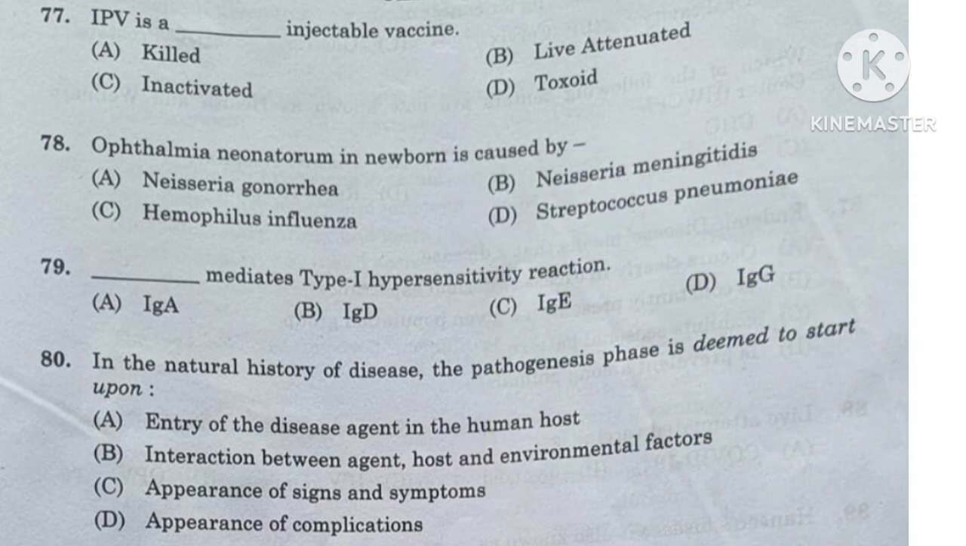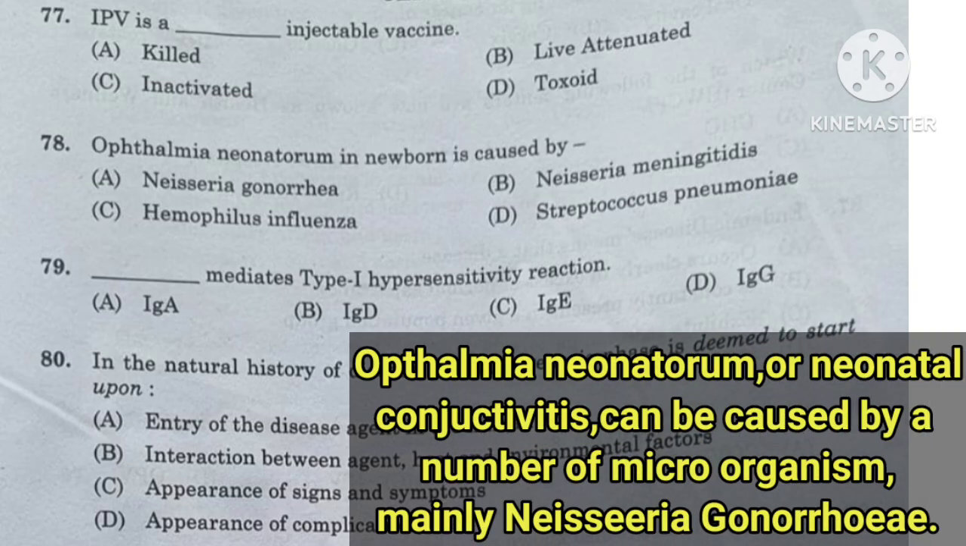Question number 78. Ophthalmia neonatorum in newborn is caused by Neisseria gonorrhoeae, Neisseria meningitidis, Haemophilus influenzae, or Streptococcus pneumoniae. Ophthalmia neonatorum, or neonatal conjunctivitis, can be caused by a number of microorganisms, mainly Neisseria gonorrhoeae.